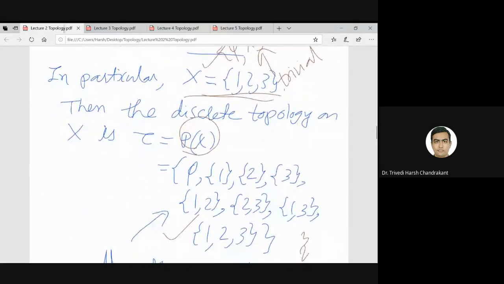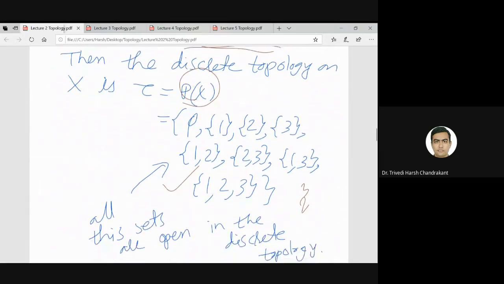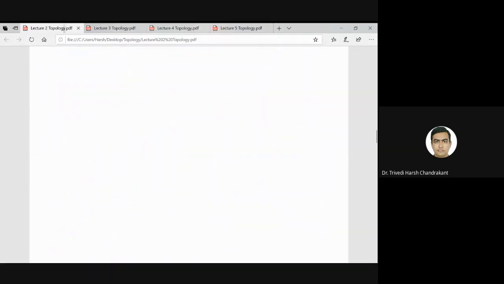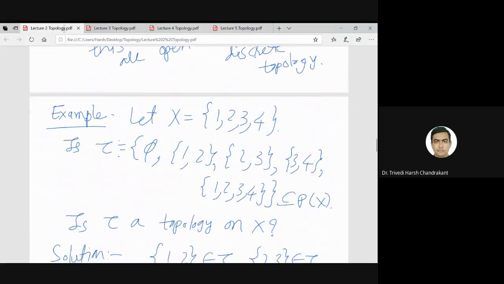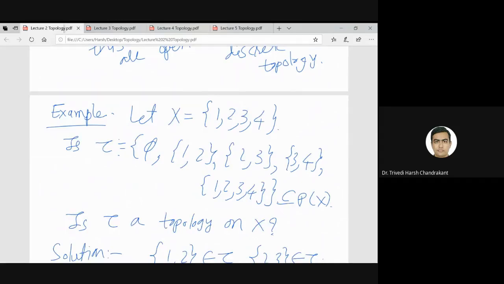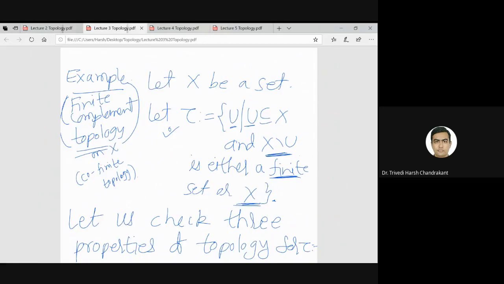If I take X to be the finite set {1, 2, 3}, then there are 2 power 3, that is 8, elements in the discrete topology. If tau makes a topology, the elements of tau are what we will call open sets. So this is topology and open sets.